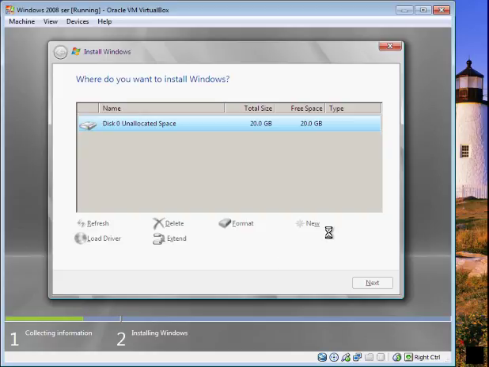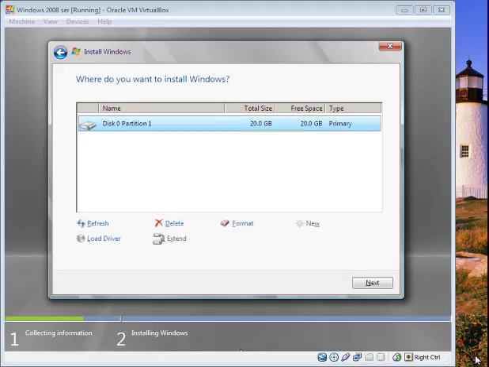Okay, it's going to take a while. Okay, still one partition, so you leave it as that, and next.